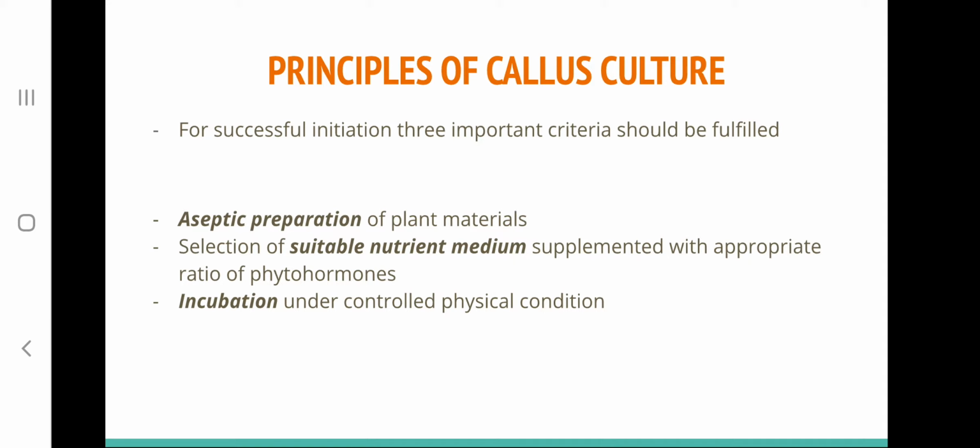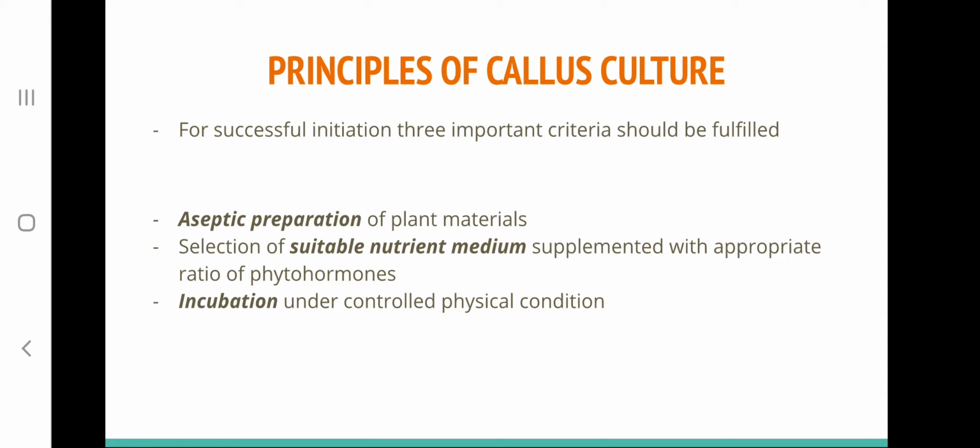Now, discussing the principle and protocols of callus culture. For initiating a callus culture from an explant, three important criteria should be fulfilled. The first is aseptic preparation of the plant material. The second is selection of suitable nutrient media supplemented with appropriate ratios of phytohormones.